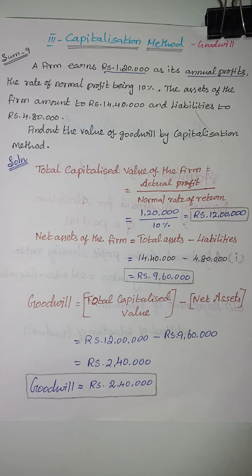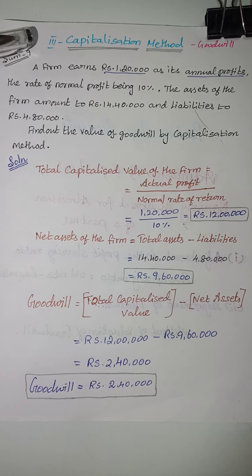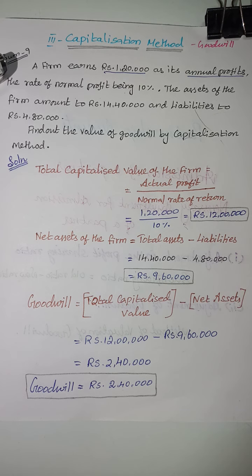The capitalization method. The problem is a firm earns rupees 1,20,000 as its annual profits. The rate of normal profit being 10%. The assets of the firm amount to rupees 14,40,000 and liabilities are rupees 4,80,000. Find out the value of goodwill by capitalization method.